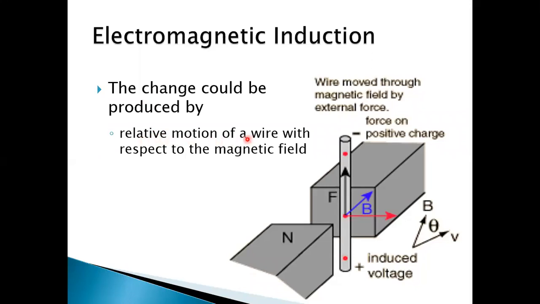So, the conclusion is that whenever there is a relative motion of a wire with respect to a magnetic field, then a potential difference will get induced across the terminals of the conductor due to its motion. So in order to move the conductor in the region of magnetic field, one has to do work, and that much work done is converted into electrical energy in the form of induced EMF. So we have learned that current gets induced only when one has to do work in moving the conductor.